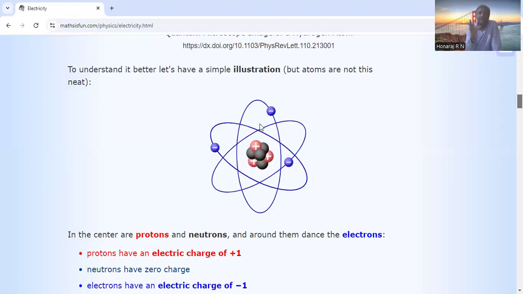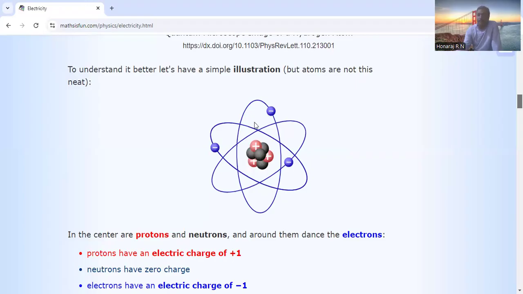Then the most important thing you need to remember is that electrons in the outermost shell only can participate in the motion of electric current. The electrons in the outermost shell are called valence electrons. They can move from one atom to another atom. The remaining electrons do not take part in the motion of electrons. That is the first thing you need to keep in mind.